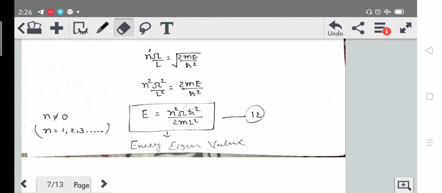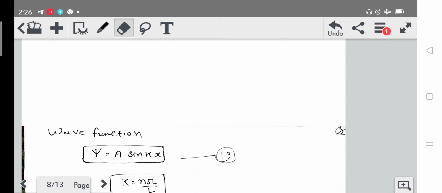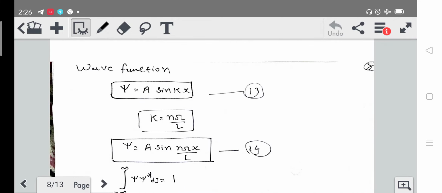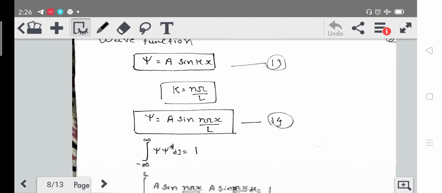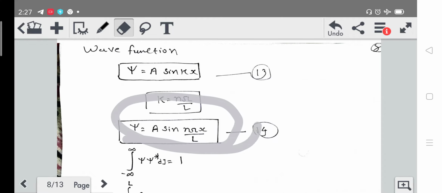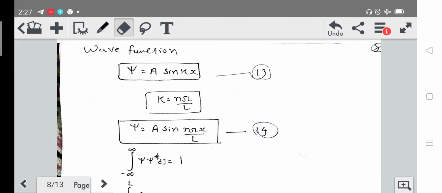Now let's talk about the wave function. From equation 7 we have psi is equal to a sine kx, and we already know that k is equal to n pi by l. So let's put the value of k in equation number 13. We will get psi is equal to a sine n pi x upon l. So we got the wave function, but we have to find a here.